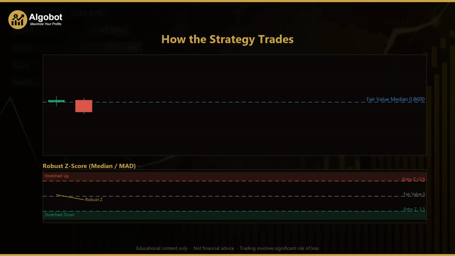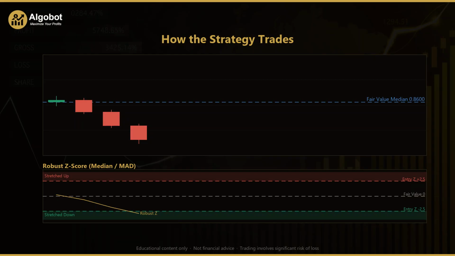Let's bring the whole strategy to life on a chart. The upper panel shows price for a range-prone currency cross, and the lower panel shows the strategy's own indicator, the robust z-score built from the median and the median absolute deviation. The dashed line across the price panel marks fair value, the rolling median at around 0.86 that price tends to circle back to. In the lower panel, watch the two dashed thresholds at plus 2.5 and minus 2.5, our EntryZ, along with the 0 line that represents fair value.